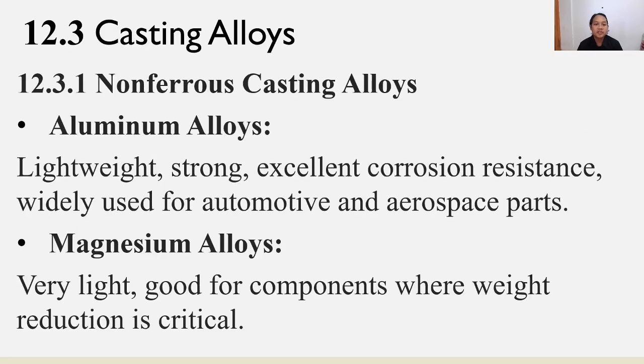In non-ferrous casting alloys, there are aluminium alloys. They are lightweight, strong, with excellent corrosion resistance, widely used for automotive and aerospace parts. Next are magnesium alloys. Very light, good for components where weight reduction is critical.